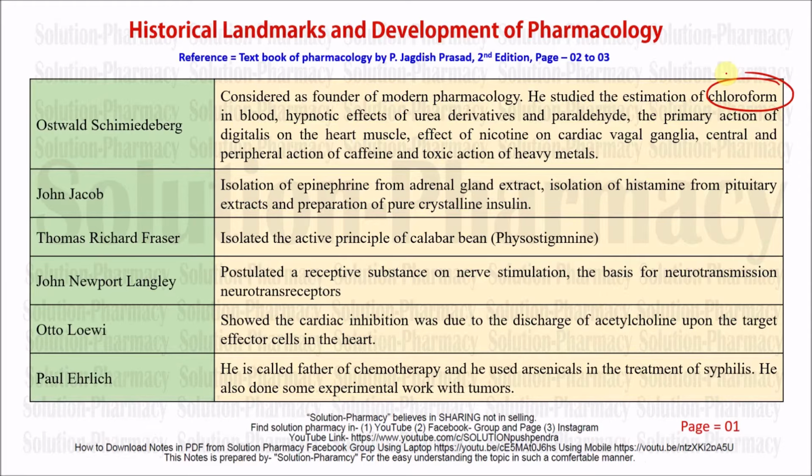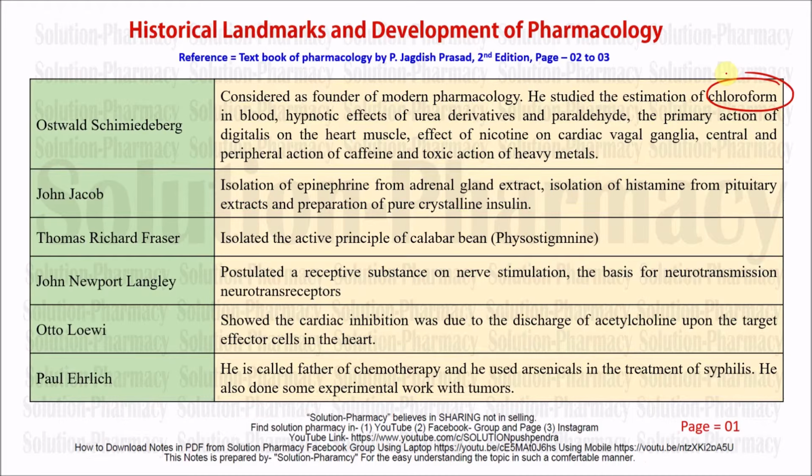But if someone takes chloroform as a general anesthetic or for any other purpose, the drug will reach the blood circulation, and the estimation of that particular chloroform in a patient's blood was given by Sir Ostwald. He also explained the hypnotic effect of urea derivatives along with paraldehyde. The primary action of digitalis on heart muscle was discovered and explained by Sir Ostwald.